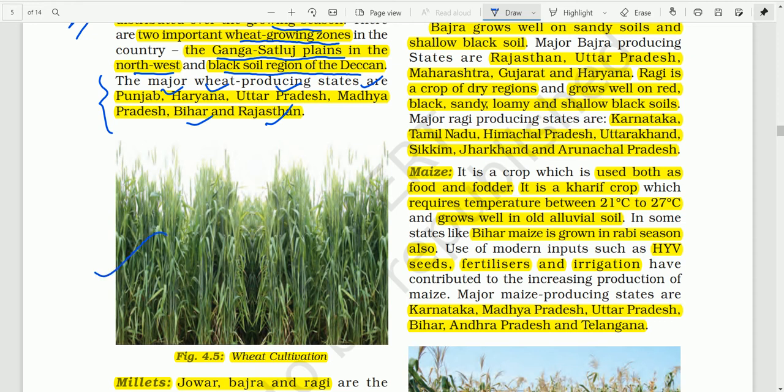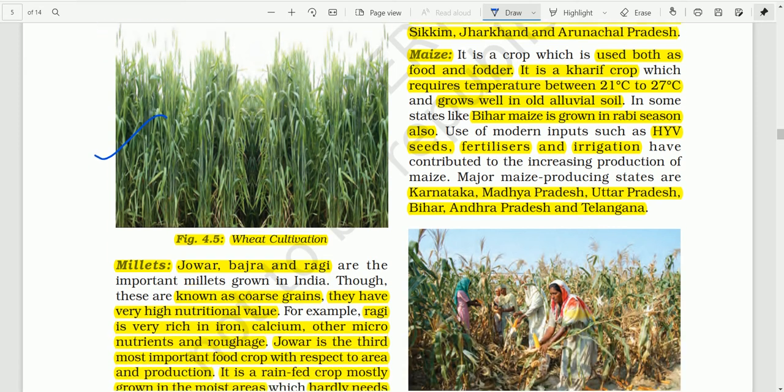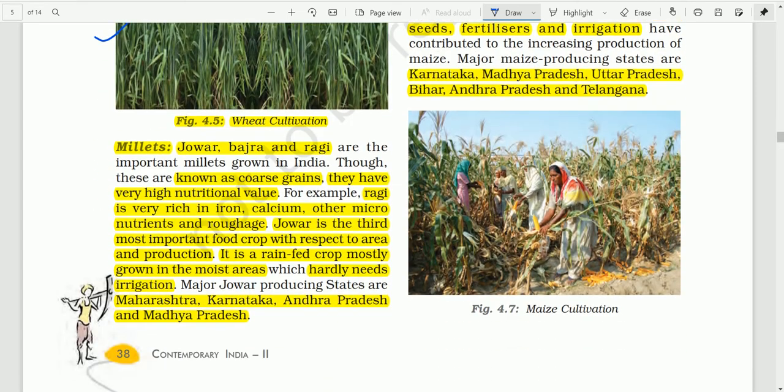So this is wheat cultivation. Up to here, any question, boys and girls?